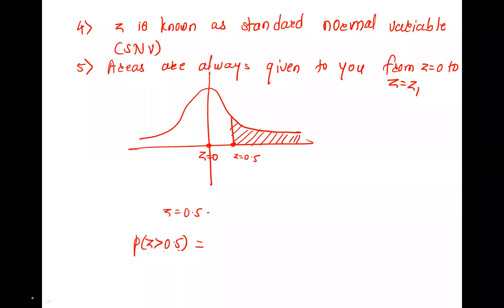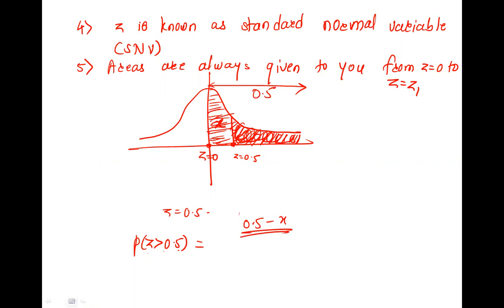So if you want to find this, how will you solve this? This is given to you. Okay, you know this area, and you know this area also. What is this area? 0.5. Very good. This area is also given to you, say x. So what is this answer? 0.5 minus x. So 0.5 minus x will be your answer. Are you getting? Yes, ma'am.